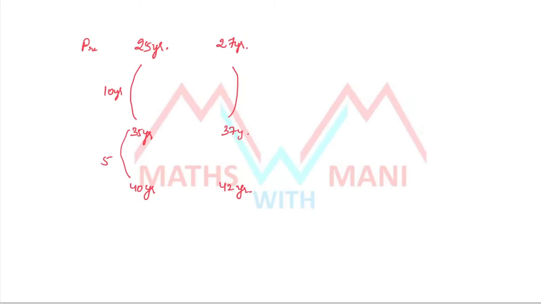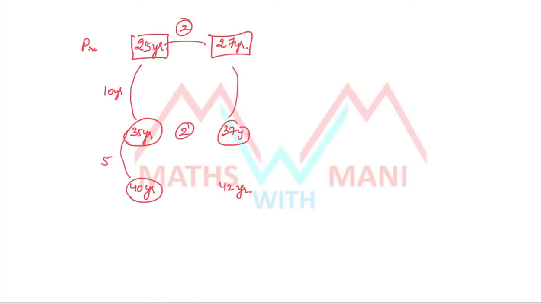So if you observe clearly, suppose these are the present ages. What is the difference between my age and my brother's age? 27 minus 25, 2. After 10 years, what about the difference? 37 minus 35, 2. After 5 years, it is also 2. So in age related concepts, please remember the difference between the ages of two persons remains the same in any year.